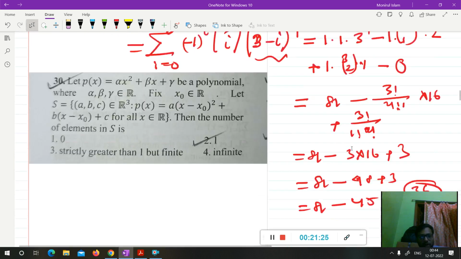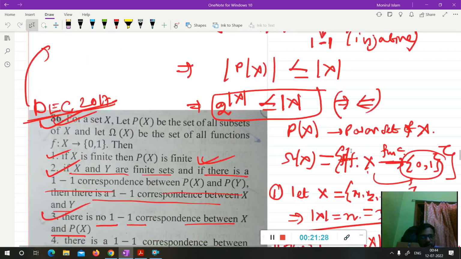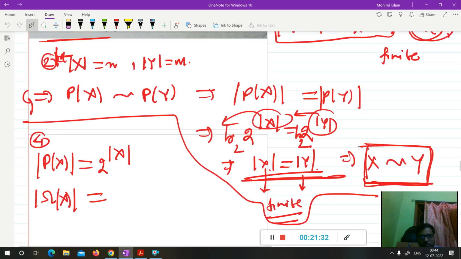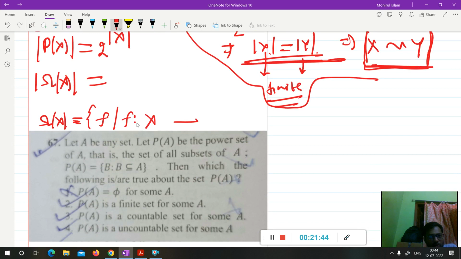So from here you can say easily that omega is nothing but the set of functions f from X to the two-point set {0, 1}.